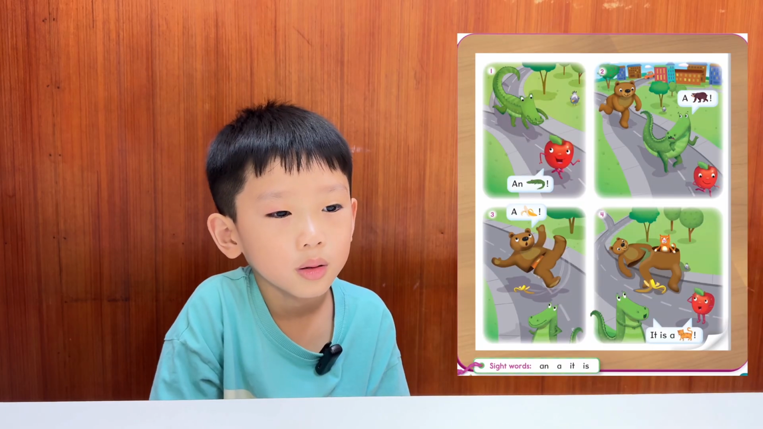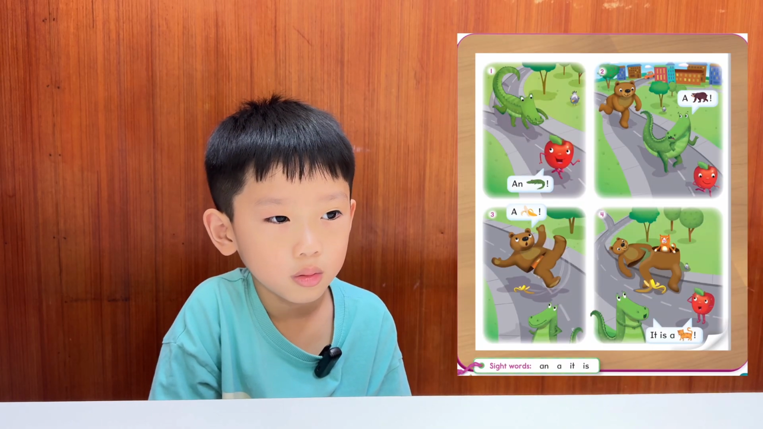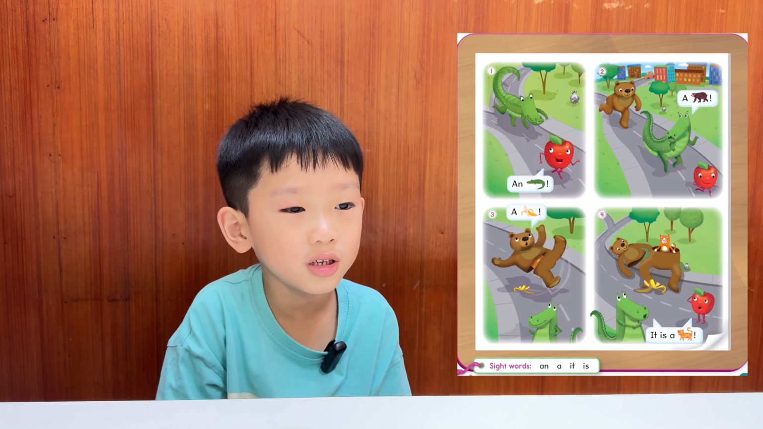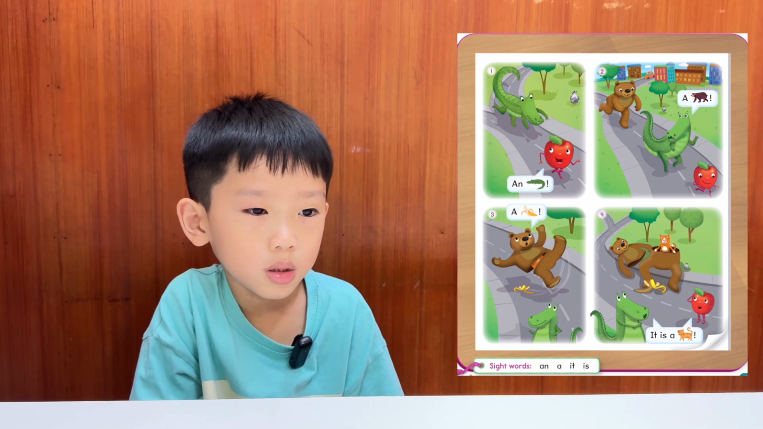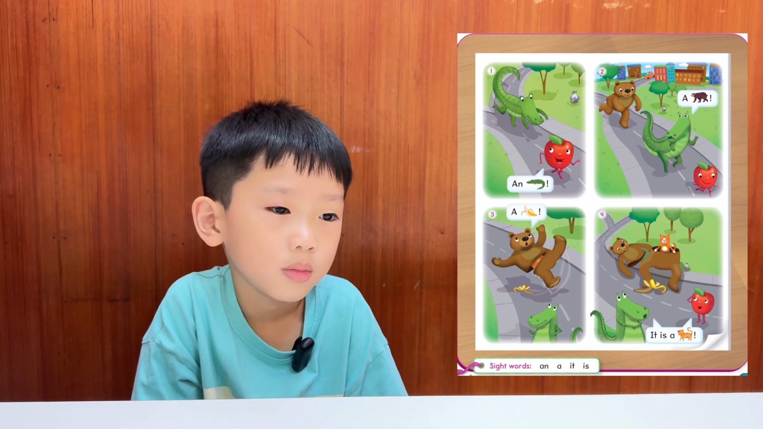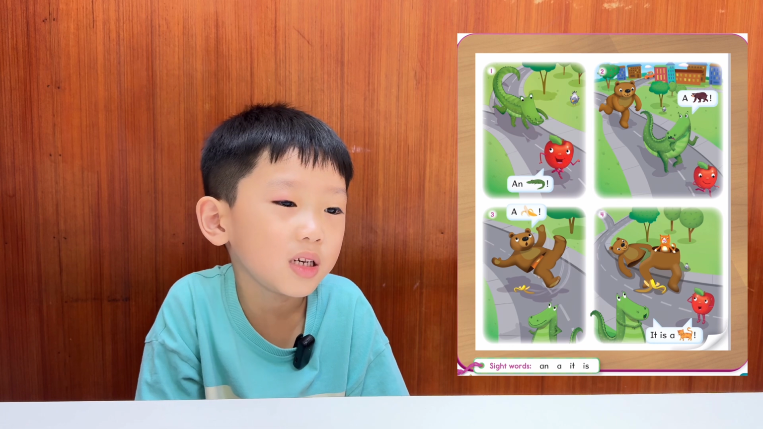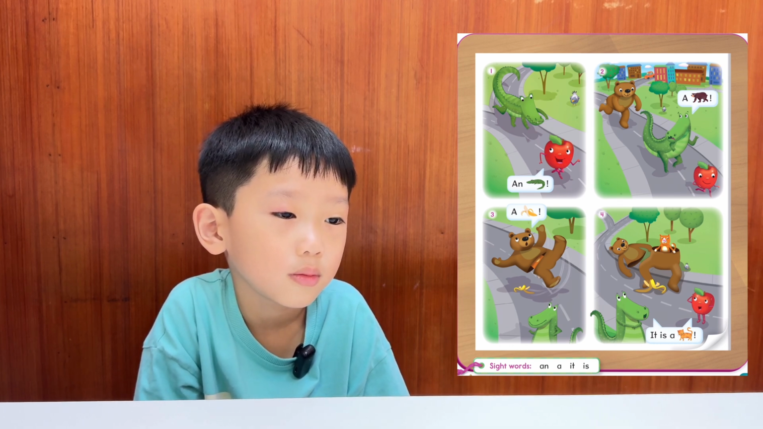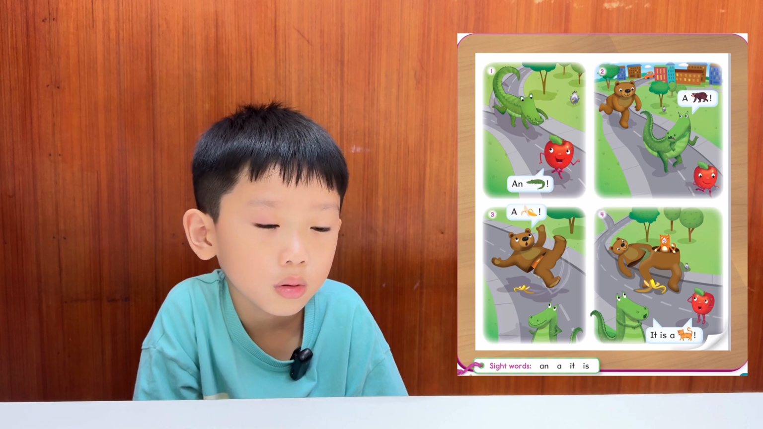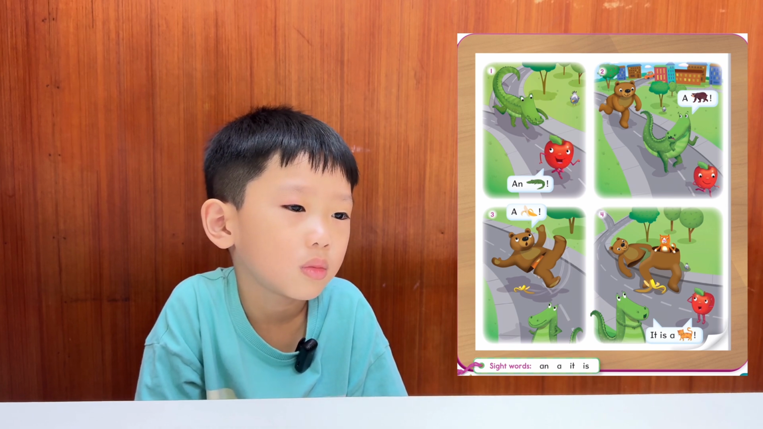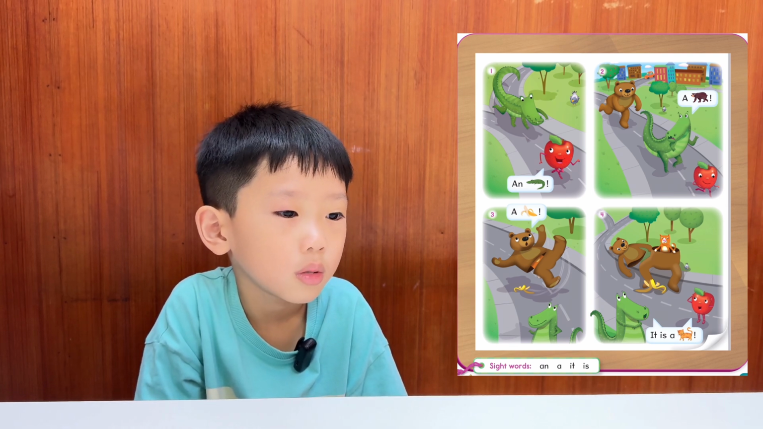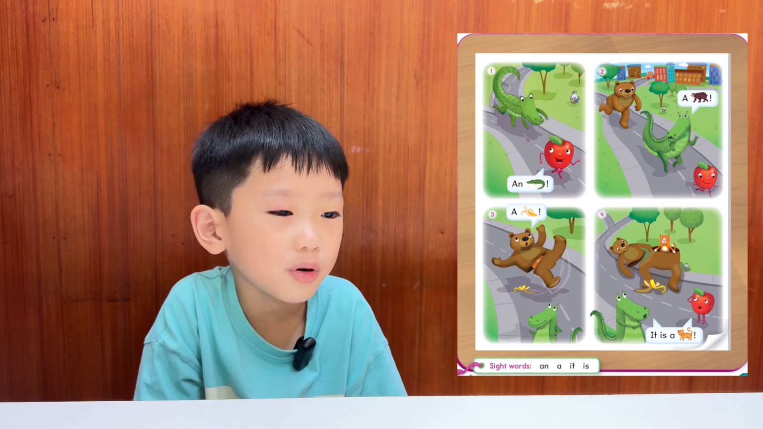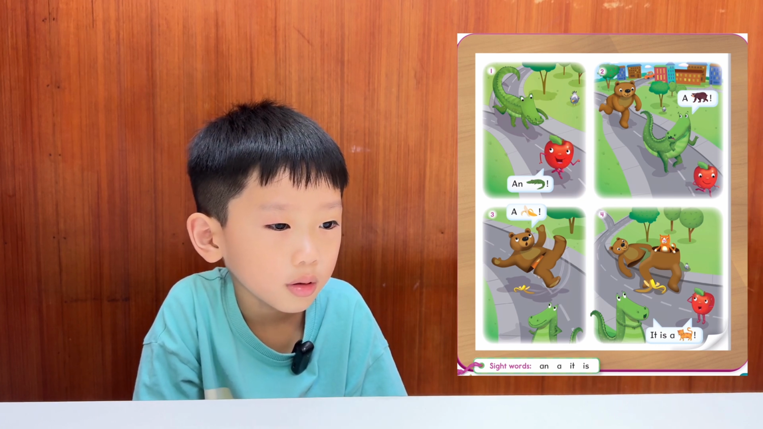Now look at this story. So can you say story? Story. So now we have got 1, 2, 3 and 4. How many pictures do we have? 4, right? Okay. Now look at picture number 1. So we have got an alligator here, right? And the apple. An apple. Yeah, what does the apple say?